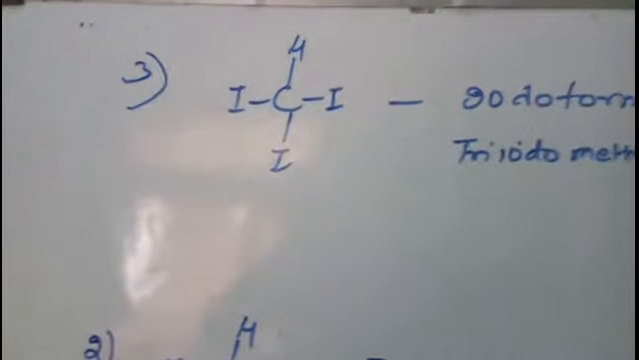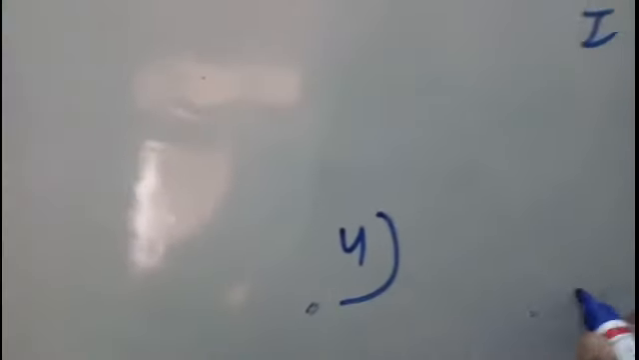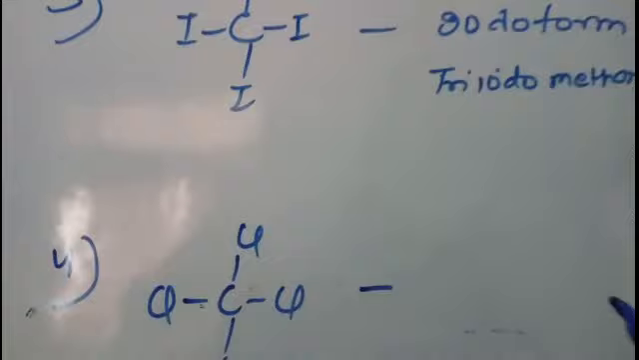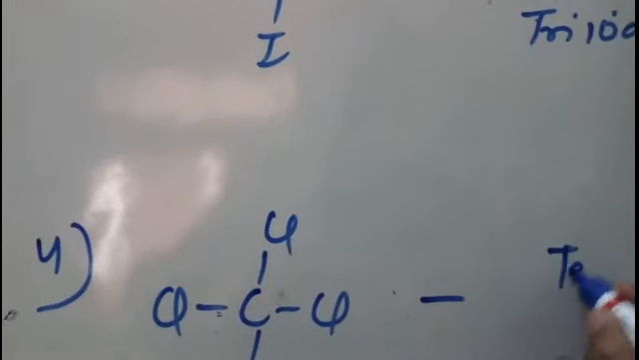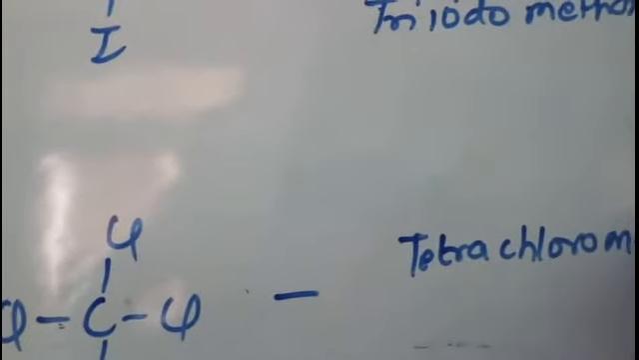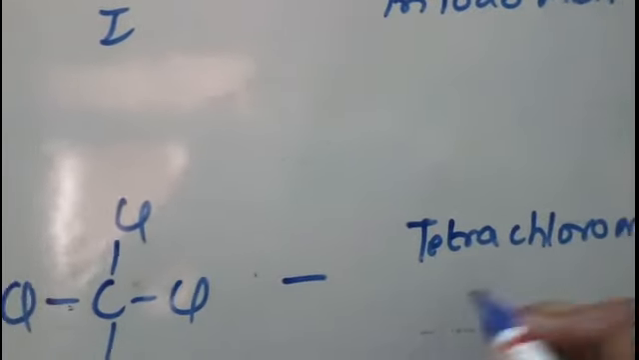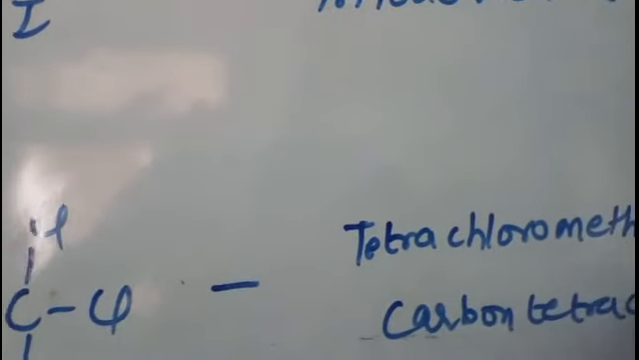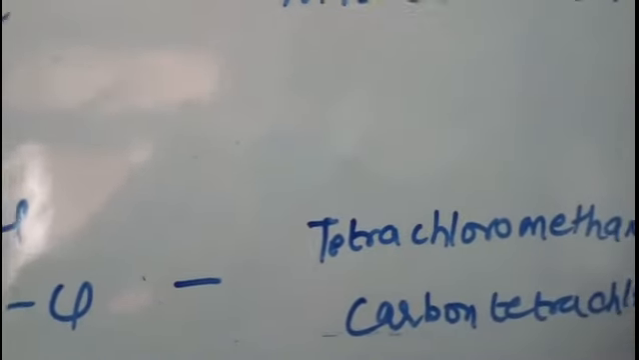Now the next one is tetrachloromethane. The fourth one is tetrachloromethane, or tetrachloromethane is also known as carbon tetrachloride. That is its common name.